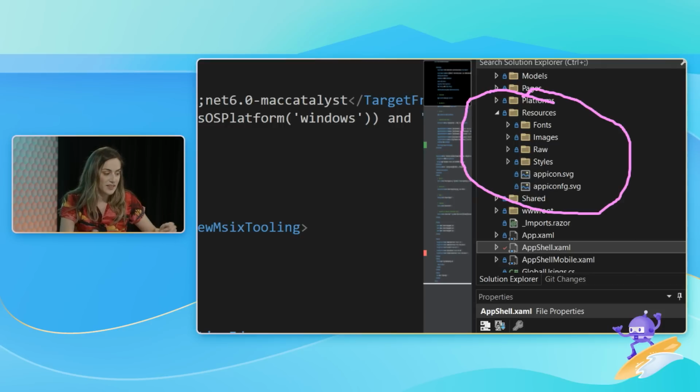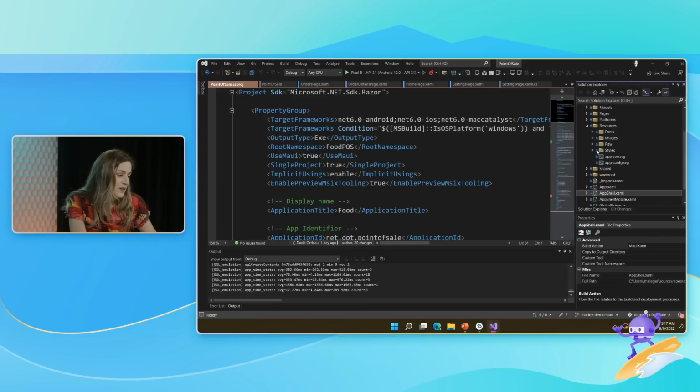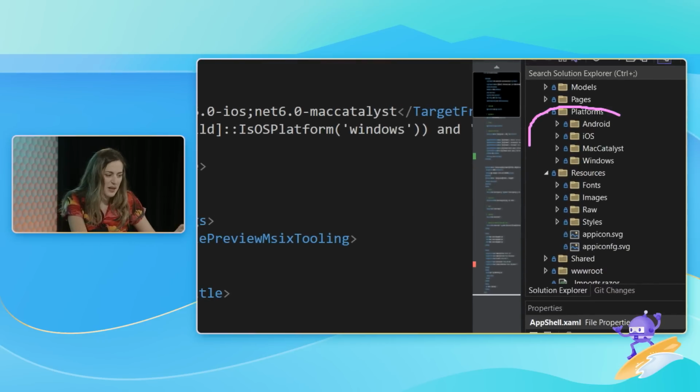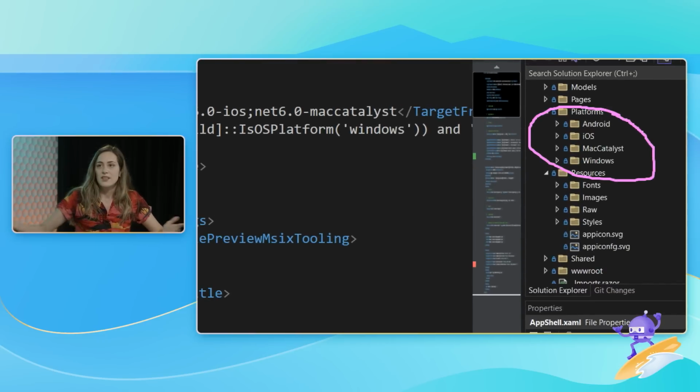Cool, pretty easy. I also see you have an app icon in there. That's an SVG. That's pretty cool. Absolutely. And I can also see what platforms you're targeting, if there's any platform-specific code, which it doesn't. I don't think there is. We could figure it out later. You might show us, but yes, you're targeting these 4.